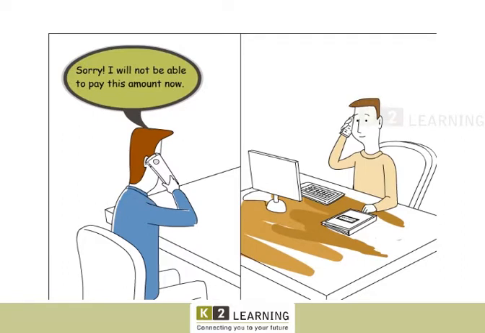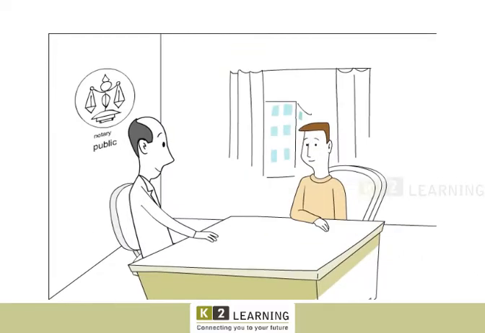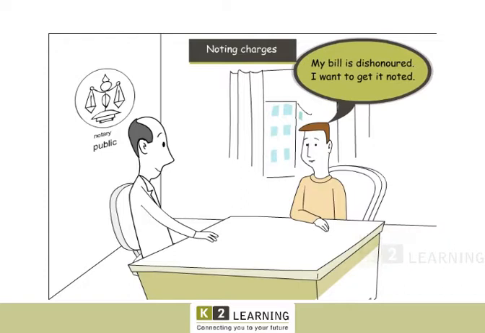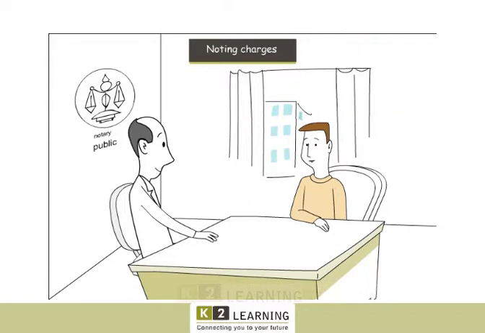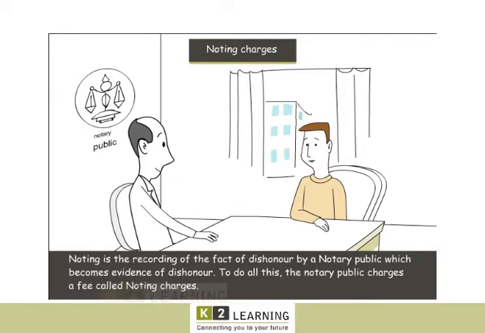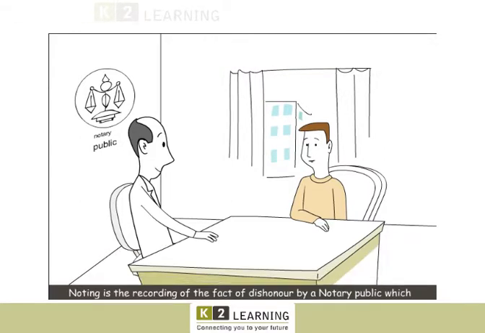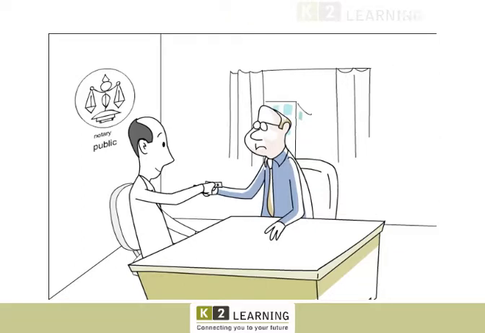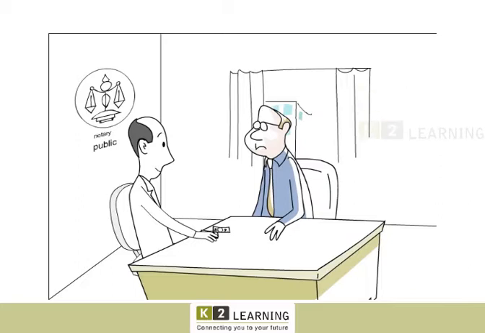Sometimes, when a bill of exchange is dishonored, the drawer or holder may get the bill of exchange noted and protested through a public official known as a notary public. Noting is the recording of the fact of dishonor by a notary public, which becomes evidence of dishonor. To do all this, the notary public charges a fee called noting charges. The amount of noting charges is recovered from the party responsible for the dishonor, generally the debtor.